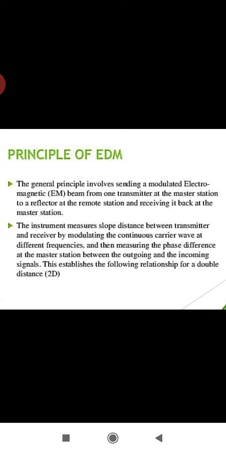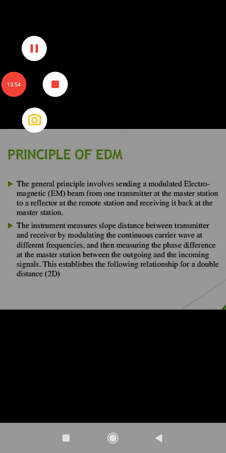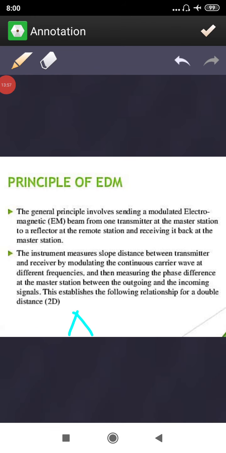See, once it is going from one direction. Now see here, if you are having one instrument, this is your master station from where you are propagating the rays, and here you will be having the prism. Now you are going to send the rays to this prism, again you are receiving it back, right? So this distance we call x, or d, you can take it as x or d. So this is 1d, plus again returning back 2d. So 2d or 2x you can take. This is the basic principle of EDM.